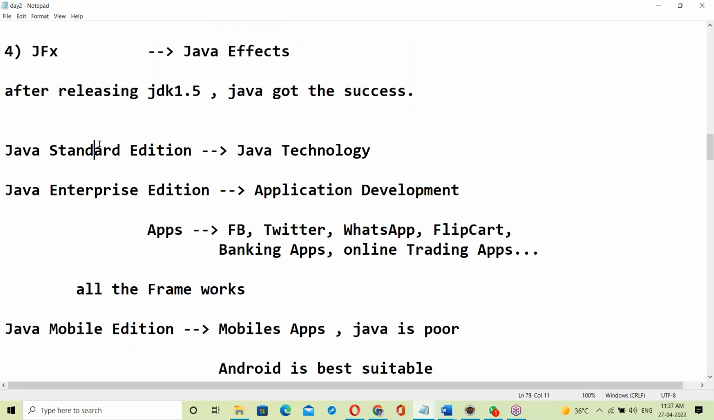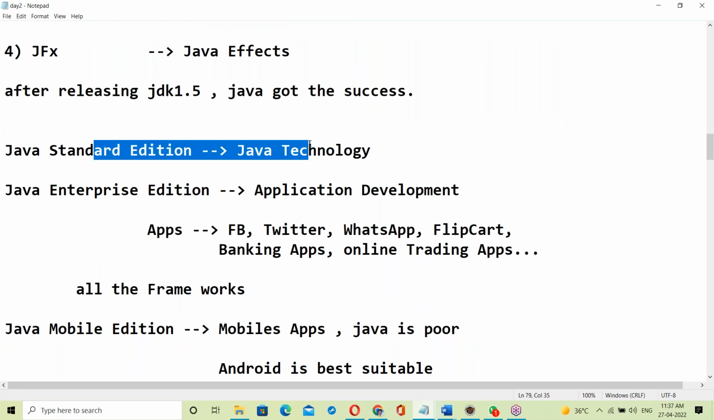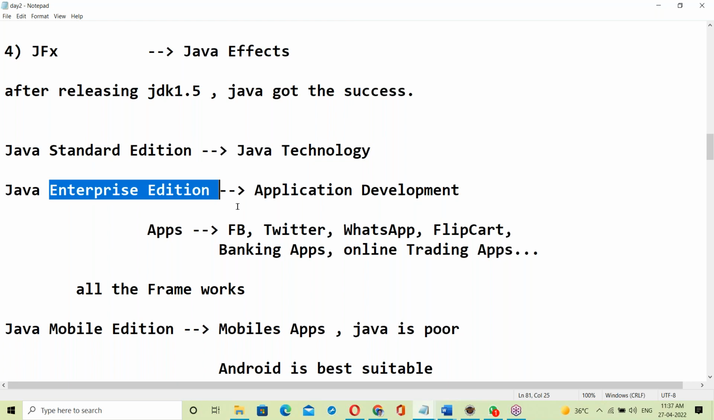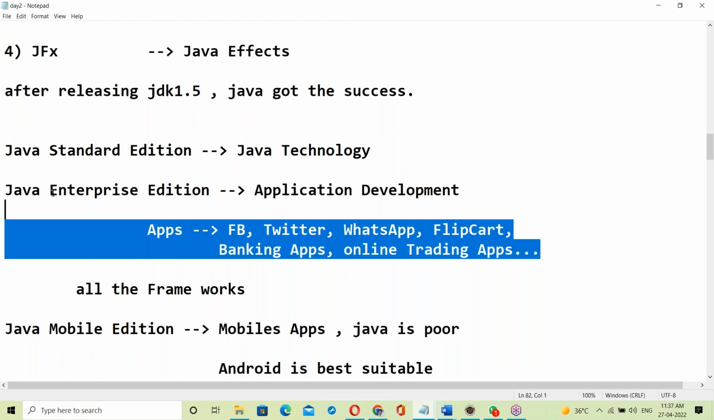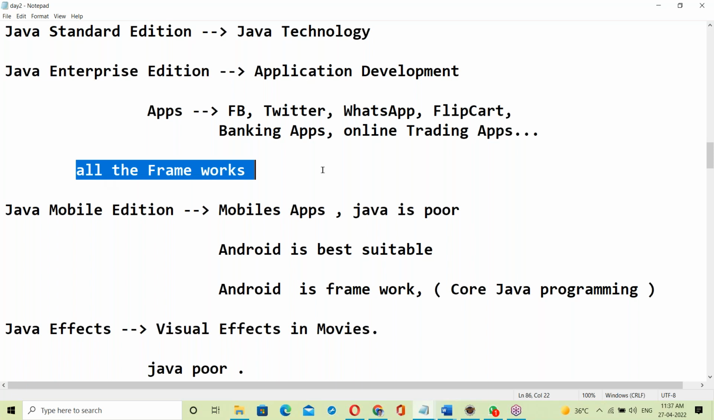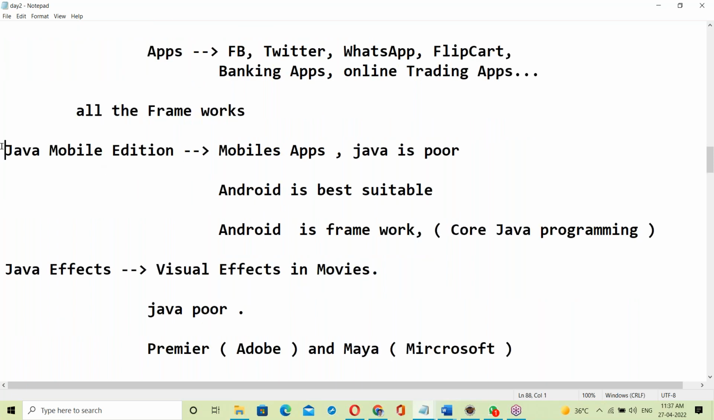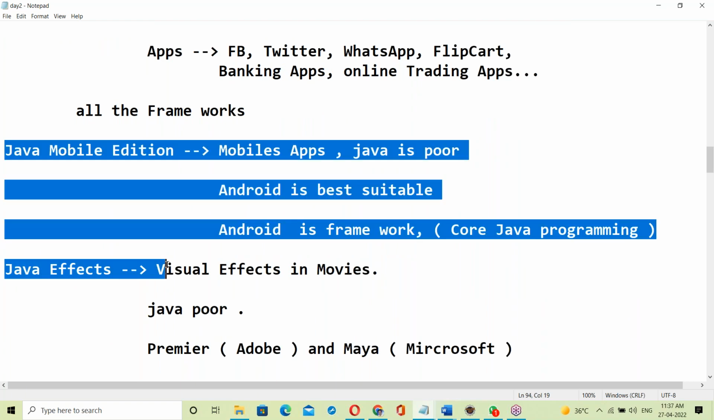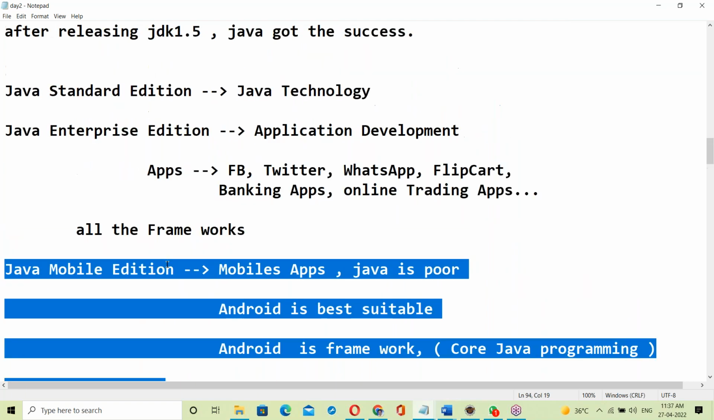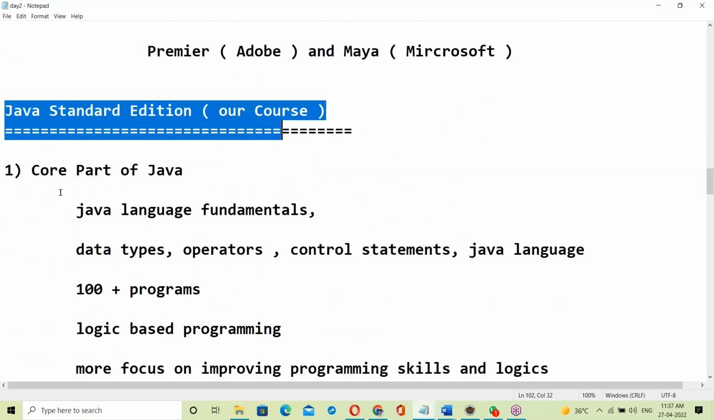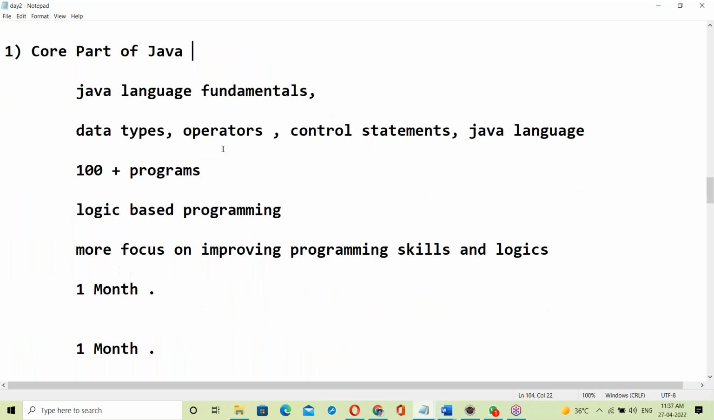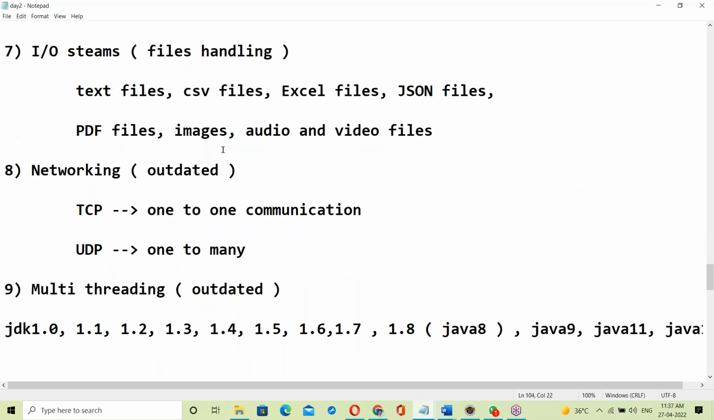What is Java Standard Edition? It's Java technology, meaning our course, our syllabus. Java Enterprise Edition is for actual application development. Applications like Facebook, Twitter and WhatsApp are developed using Enterprise Edition, and all frameworks come in this category. Mobile apps and visual effects editions are not in use. Only the first 2 are being used. Our course covers the core part of Java, which is our course syllabus.